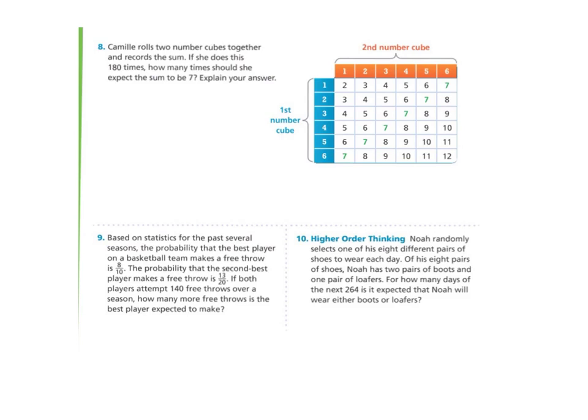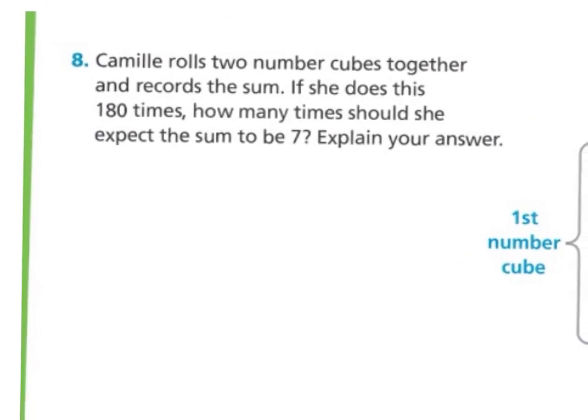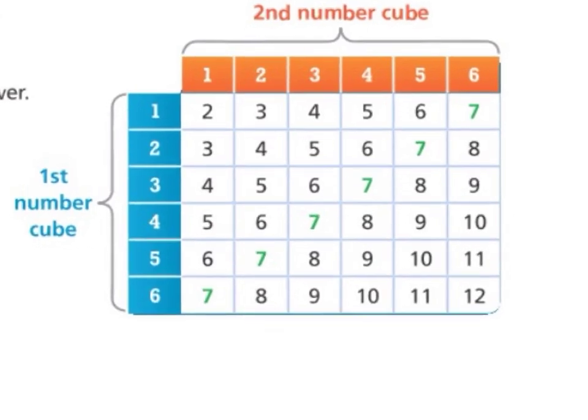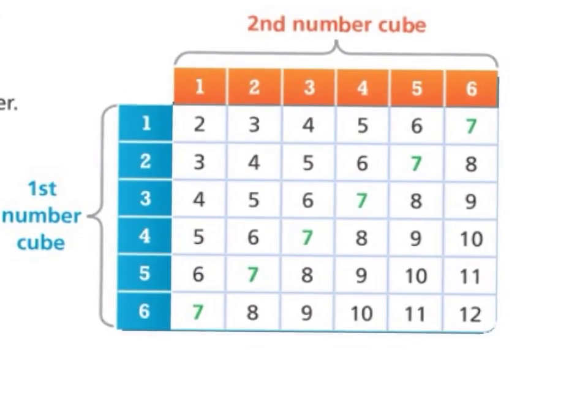Number 8, Camille rolls 2 number cubes together and records the sum. If she does this 180 times, how many times should she expect the sum to be 7? And they've got a table here. It's kind of like an addition chart. So basically the 2 numbers added together gives you this number.